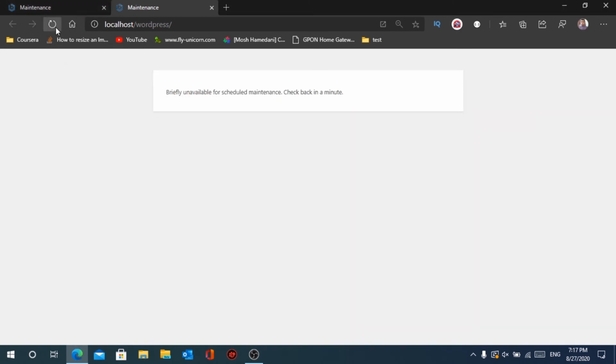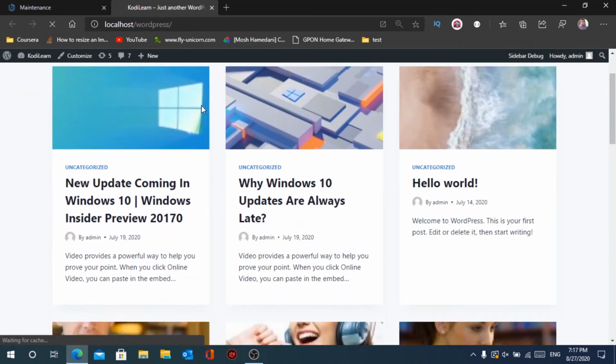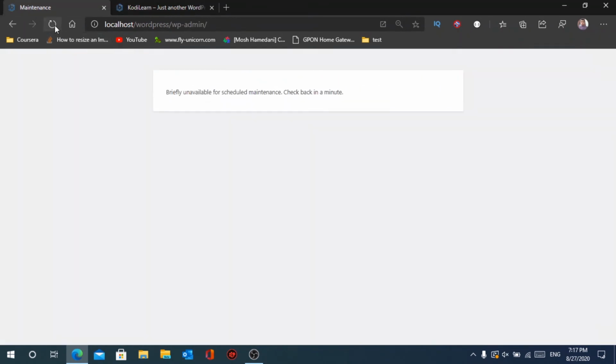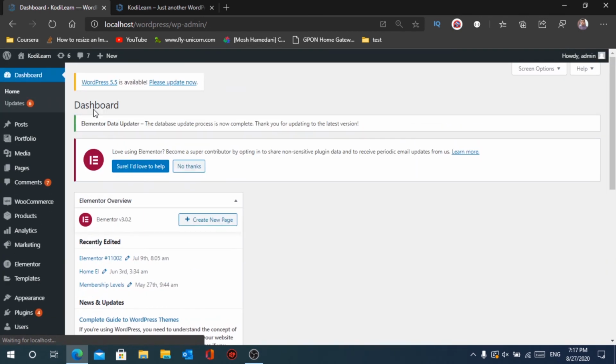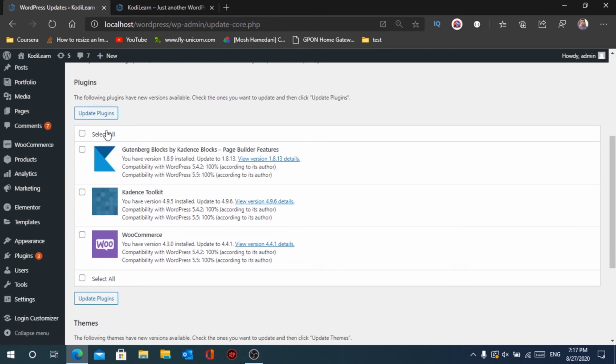Now when I refresh here, you can see the error is gone. And when I refresh here also, the error is gone. Now I can easily update my plugins. And while updating, please be sure you have a good internet connection so that this error will not occur in the future.